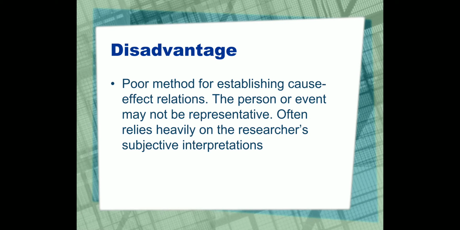What is a disadvantage? Yes, every method has some disadvantage. In case study, it is very difficult to establish a cause and effect relationship between the variables. The person or event may not be representative of the problem. It often relies heavily on researchers' subjective interpretation. So we are doing interviews, observation. One person is conducting that, and the conclusion will come according to his subjective understanding. So it depends on the subjective interpretation.